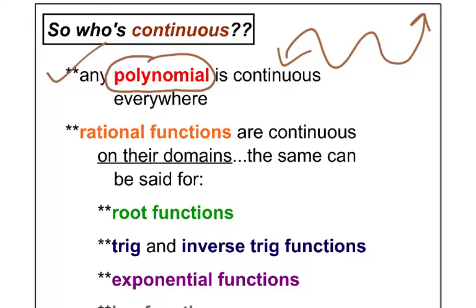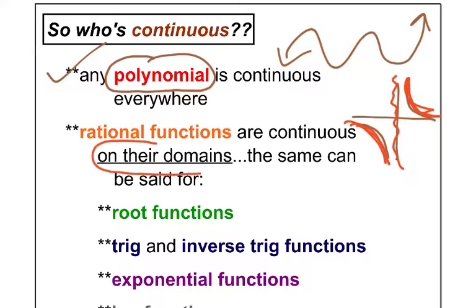Rational functions. Rational functions are the ones that sort of look like these, sort of the reciprocal type functions as well. Those are also continuous, but only on the parts where you're drawing them. Not all the way, and you can see because of this asymptote, I'm not continuous there, but on the parts of its domain, sure, like this part's continuous, and this part's continuous. So I'm going to say rational functions are continuous, but only on their individual domains.